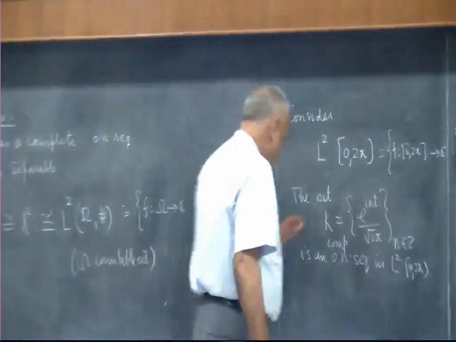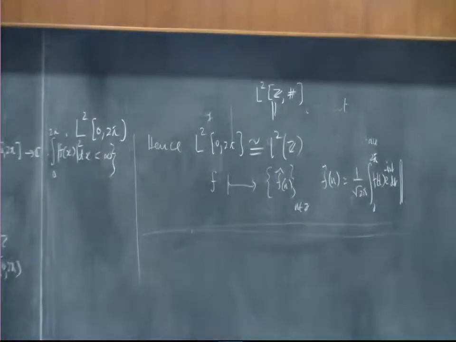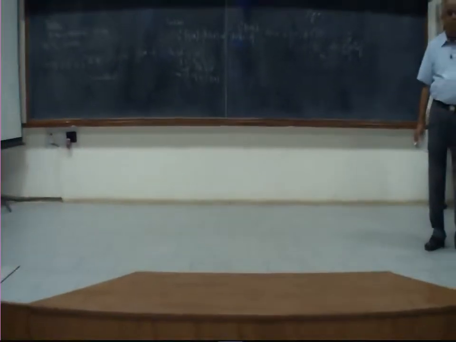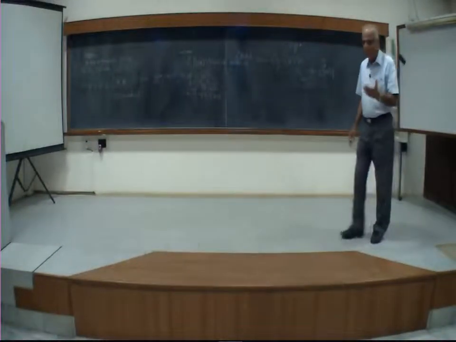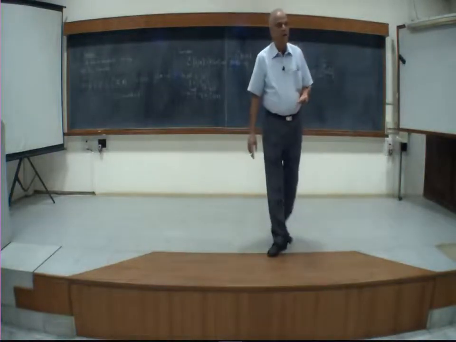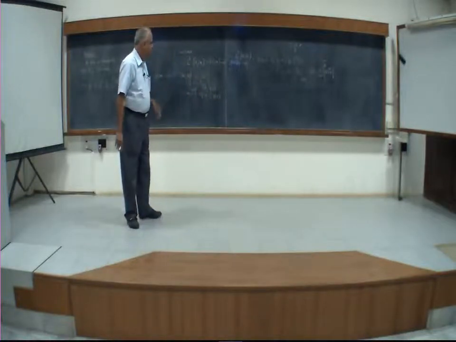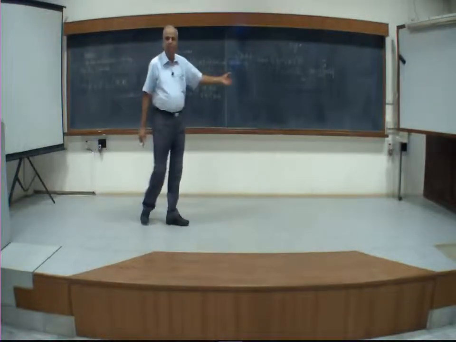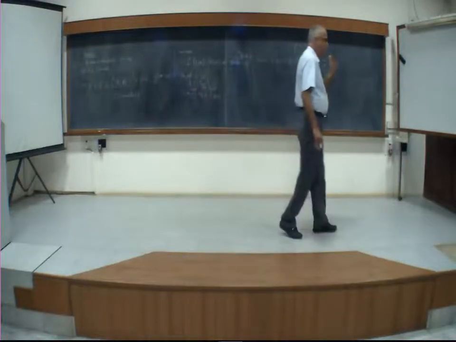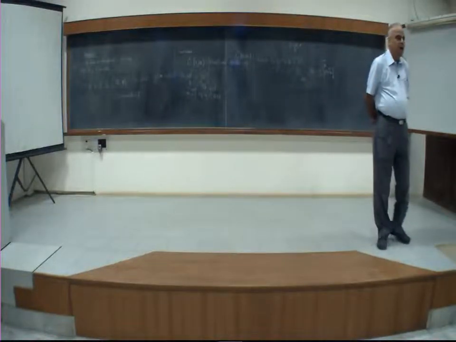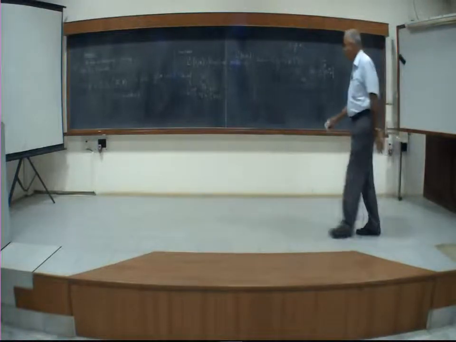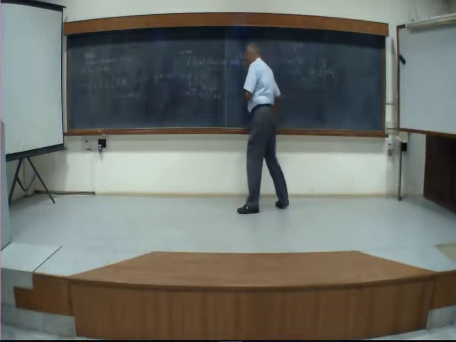Okay, so this is the story about separable Hilbert spaces. Now if I take a non-separable Hilbert space, it must have a complete orthonormal set. Every Hilbert space has a complete orthonormal set; we proved that yesterday using Zorn's lemma. That set cannot be countable because the space is not separable, and therefore non-separable Hilbert spaces have uncountable orthonormal sets. I will just briefly mention that.